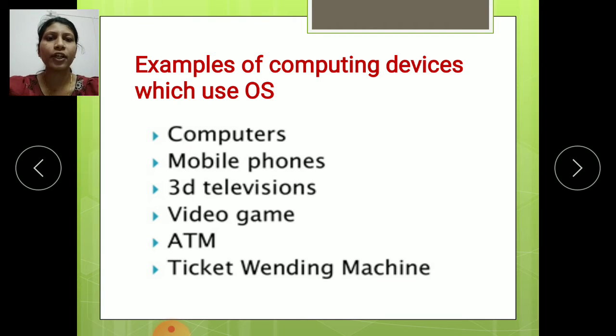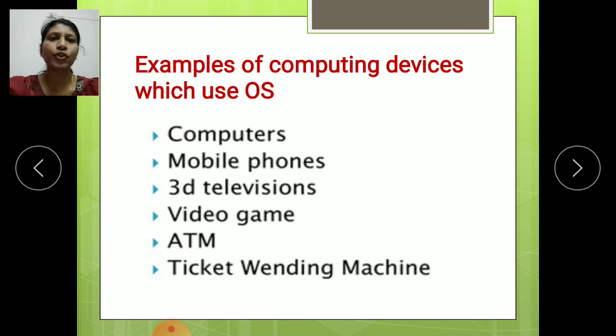Then the next one is video games. In video games also we use operating systems. Then the next one is ATM. In ATM machines we use an operating system. It helps users to operate the ATM machine easily. So we use operating systems here also. Then the next one is ticket vending machines.